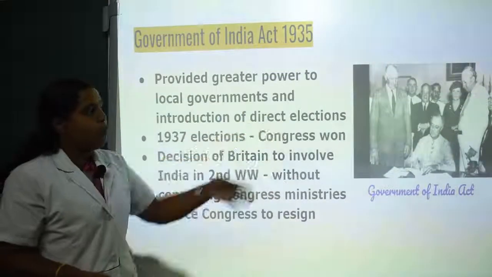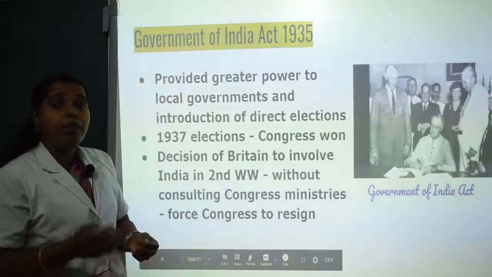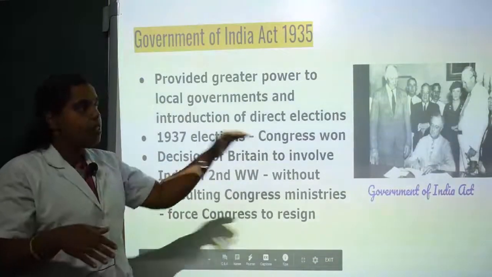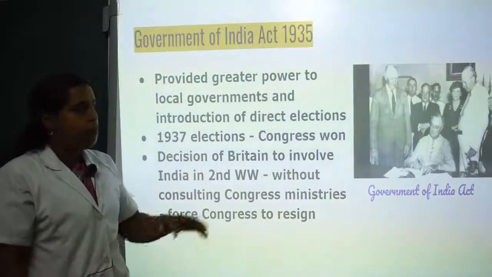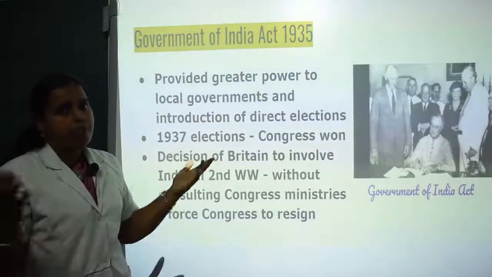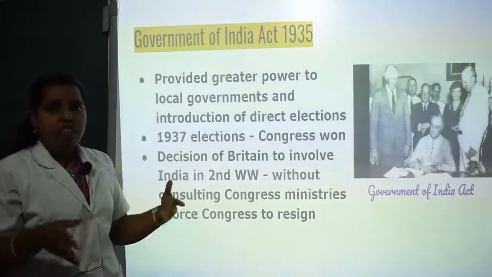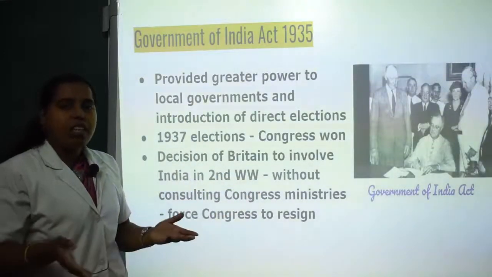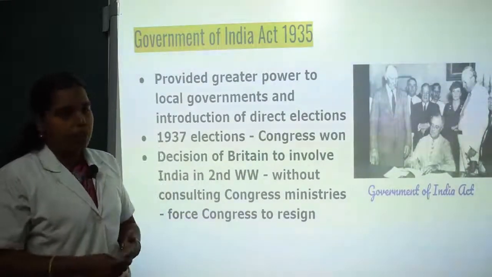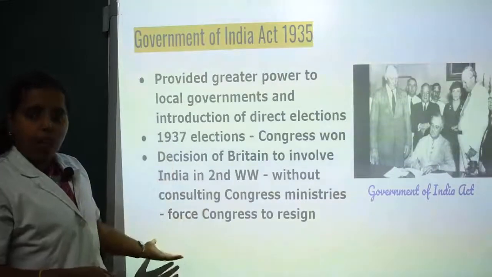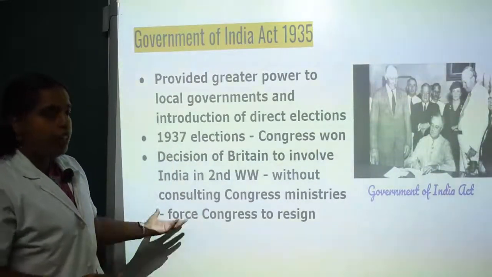You can see all the white people are there, but only a few Indians. That too, they themselves decided: not to the higher positions, to the lower ranks they will place Indians, and the higher positions they will place white people. So this is called diarchy. This diarchy is actually not favorable. This is completely partiality, so the Indian National Congress was standing against it.